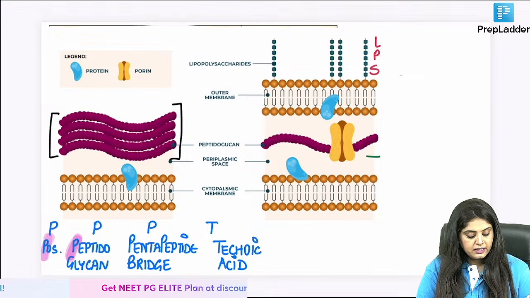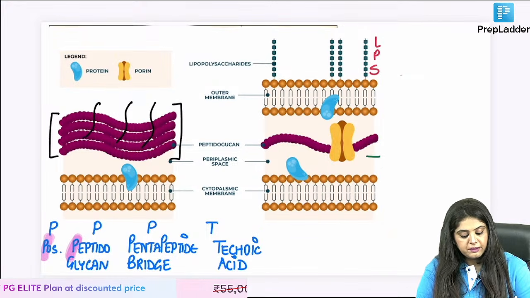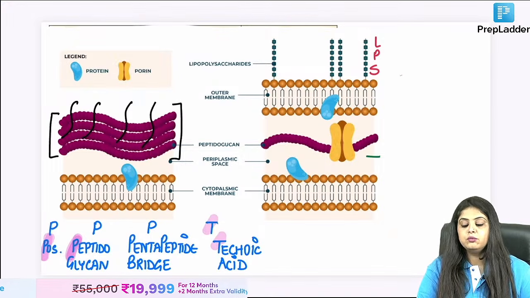Second, you studied that I can also see on the top something known as teichoic acid. Guys, what is it going to be?